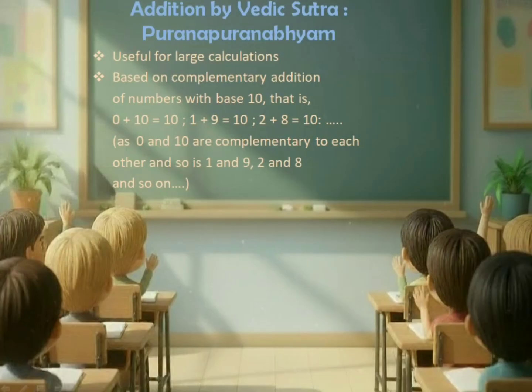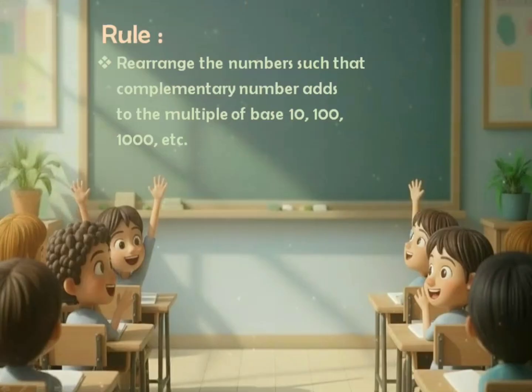Can you tell me the complement of 7? Yes, it's 3 because 7 plus 3 is equal to 10. The rule of the sutra is: rearrange the numbers so that complementary numbers add to a multiple of 10, 100 or 1000. This makes addition faster and reduces the number of steps.